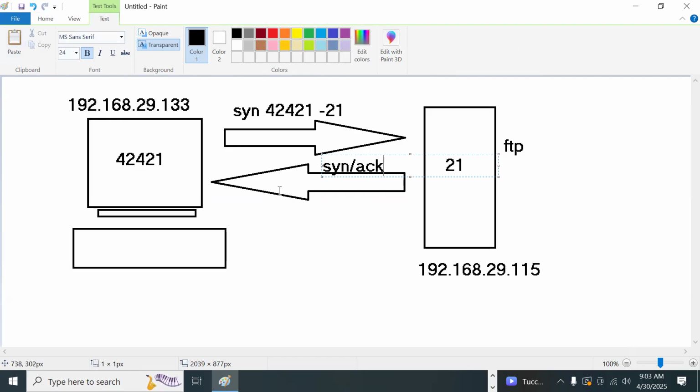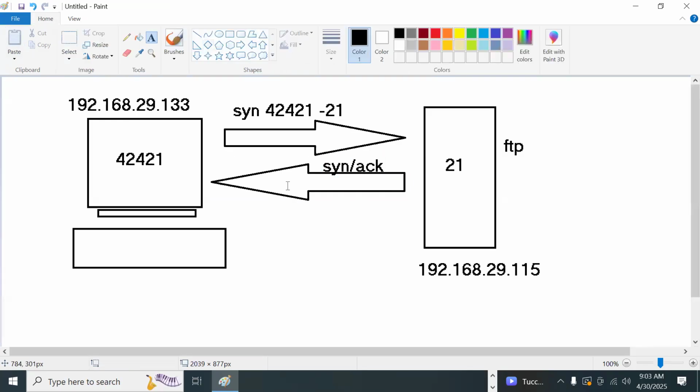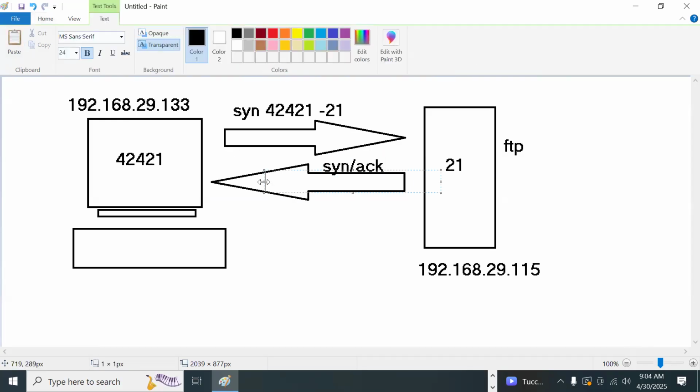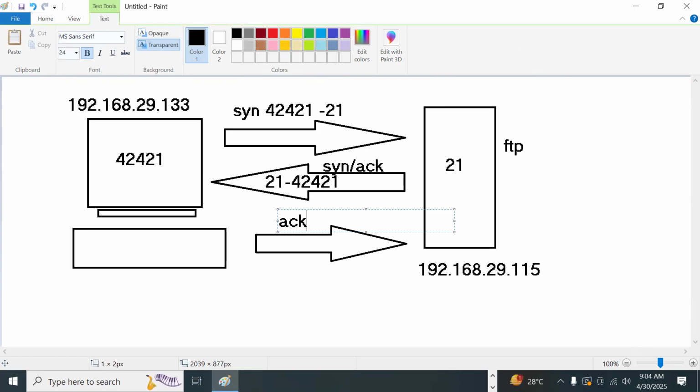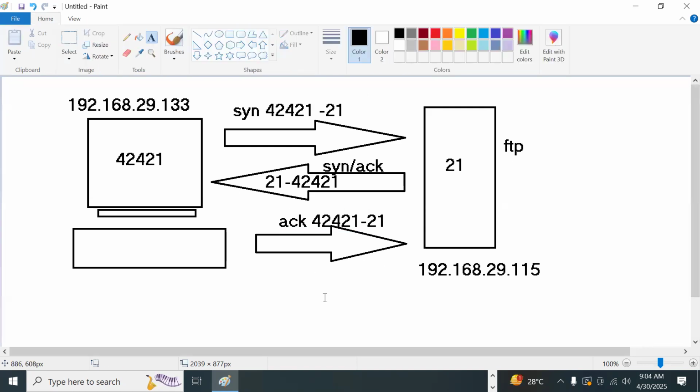This happens between port 21 and 42421. Finally, the client replies with an acknowledge, from 42421 to 21. Correct? Yes, everybody?